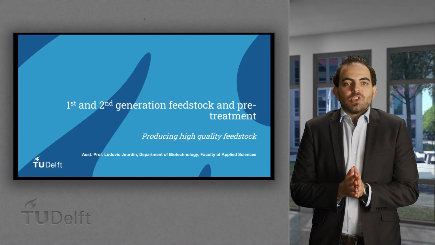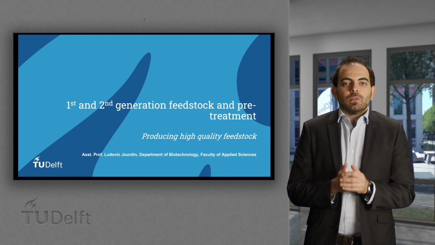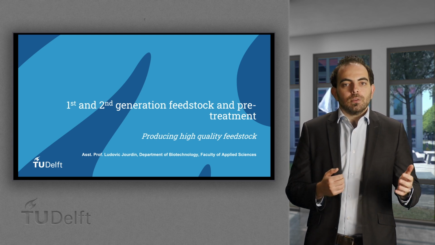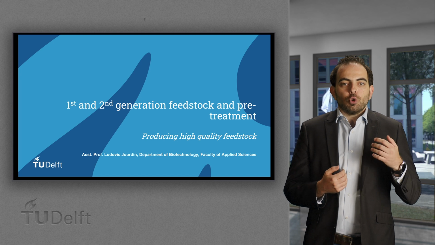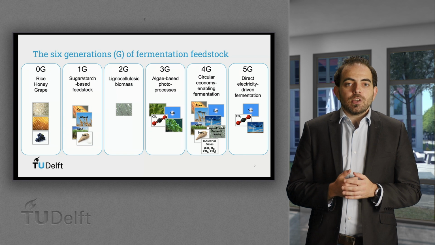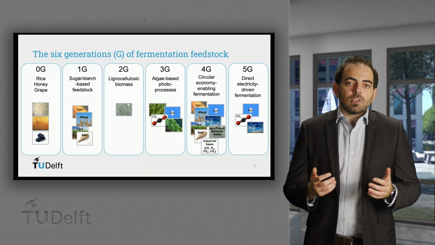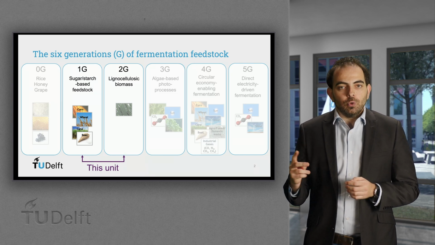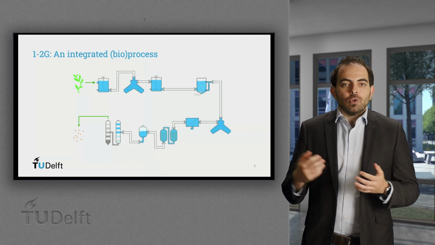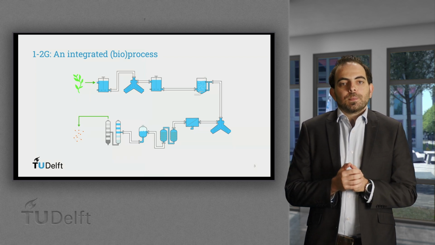Welcome to this lecture, which is dedicated to upstream processing, dealing with preparing high-quality fermentation feedstock from a diversity of first and second generation bio-based raw materials for further conversions into a range of chemicals, fuels, and energy. We introduced the sixth generation of fermentation feedstocks in the previous lecture, and in this lecture we will focus on generations 1 and 2. Much of the useful technologies are related to common agro-food products, or those from forestry such as the pulp and paper industry.